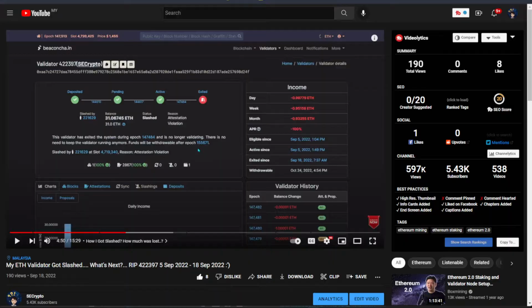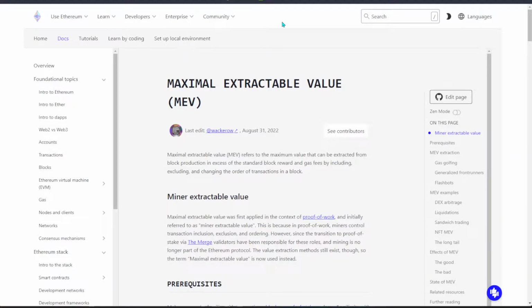MEV boost, what is it all about? I have this article pulled out from ethereum.org, talking about maximum extractable value from the Ethereum block. I'm going to link it down below so you can have a read and understand what MEV is all about. This maximum extractable value is the value that can be extracted from the block itself.